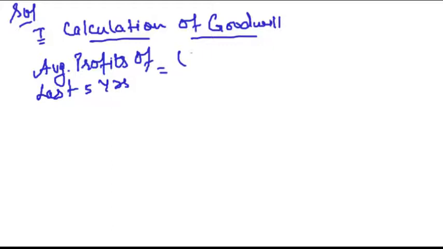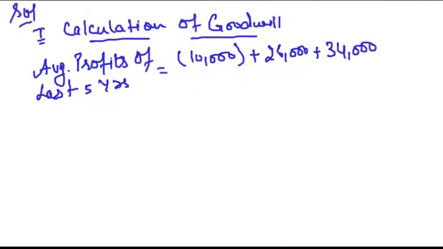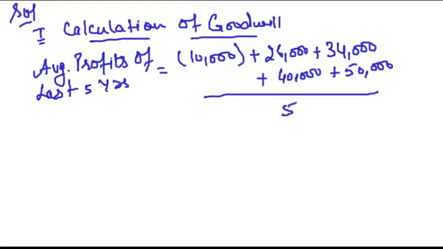This will be 10,000 loss, then a profit of 26,000, then again a profit of 34,000, then again a profit of 40,000 and then 50,000, divided by how many years? 5.